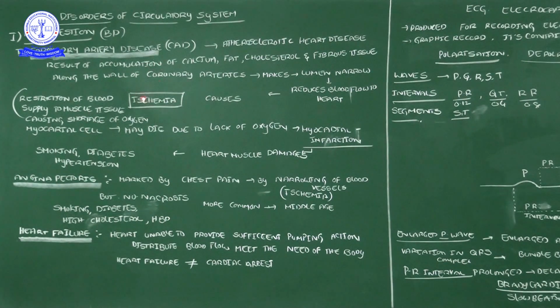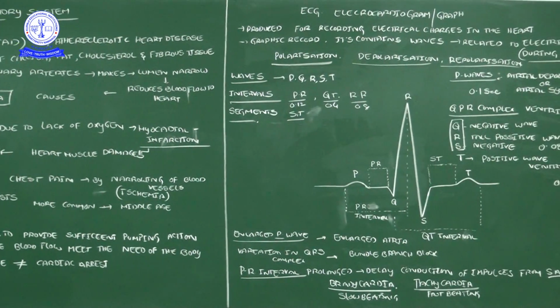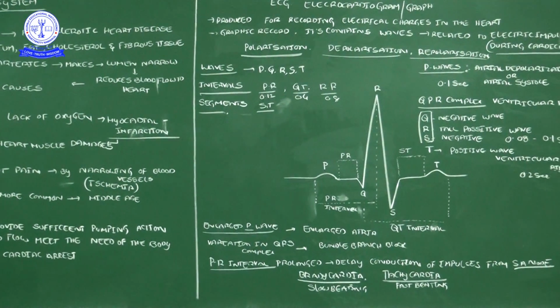Okay, so these are the different disorders of the circulatory system. Now, in the recent generation, as technology has improved, some technologies are available in the market for finding heart related disorders. Among these, one technique we often use is the ECG. Okay, that ECG we call an electrocardiogram. Based on that ECG, one graph is produced on paper, and that graph we call the electrocardiograph.